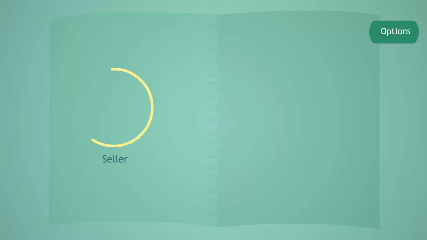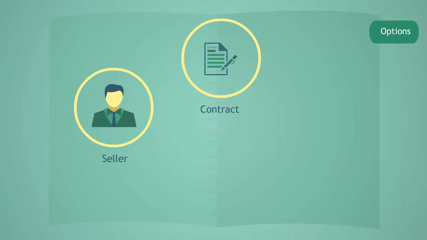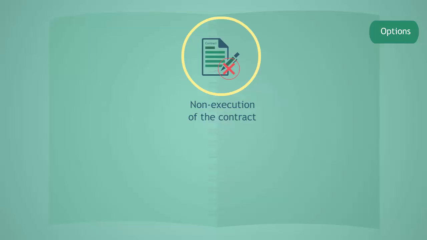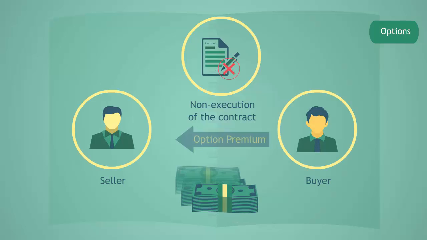Options are a type of derivative that has a contract that gives one of the parties the right, but not the obligation, to exercise some feature of the contract. The amount the buyer pays to the seller is called the option premium. On non-execution of the contract, the buyer loses the option premium paid by him.